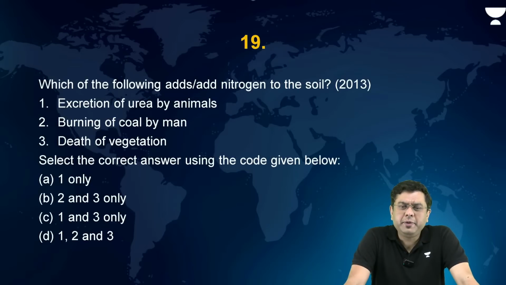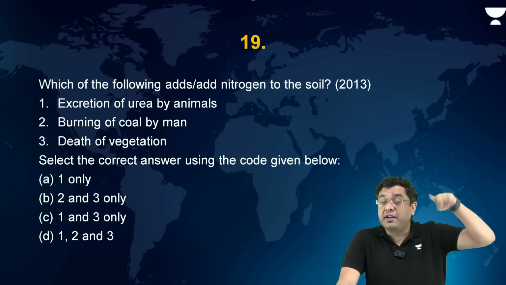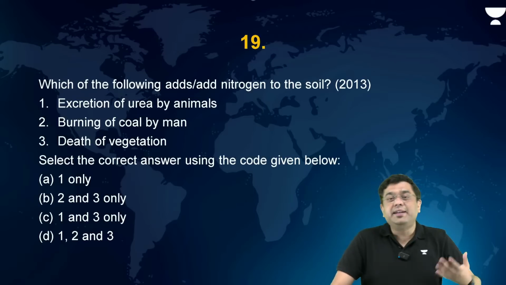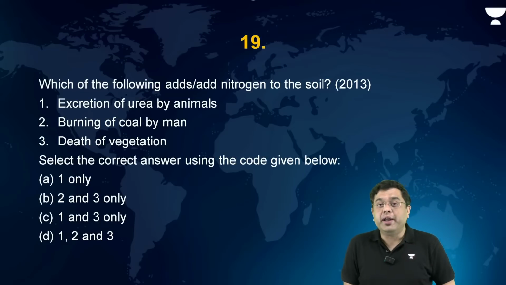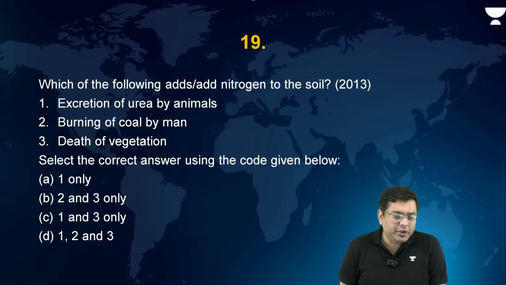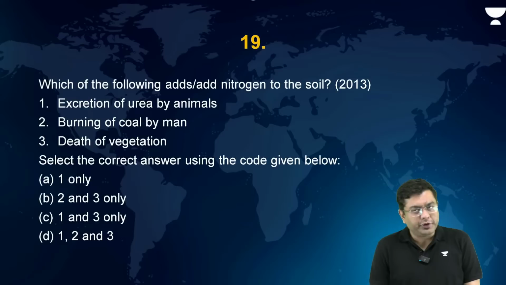Now, difference between flagship and keystone. Flagship is what carries a larger symbolism for protection against smuggling, etc. Keystone is that species which is important for the survivability of the ecosystem. Otherwise, the entire ecosystem will collapse. Now, here, which of the following adds nitrogen to the soil? Excretion of urea by animals, burning of coal by man, death of vegetation. Which of them will add nitrogen to the soil?